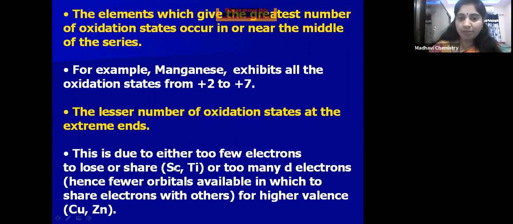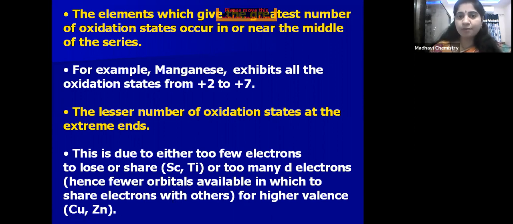Because coming to the scandium and titanium case, they have very few electrons, so few electrons to share or to lose. Because of that, scandium and titanium show fewer oxidation states. Whereas in the case of copper and zinc, they have too many d electrons, so it is very difficult to share electrons. Because of that, copper and zinc show fewer oxidation states.